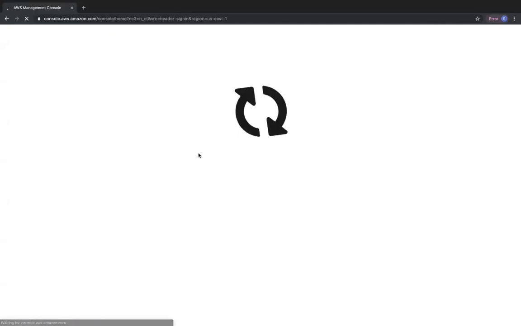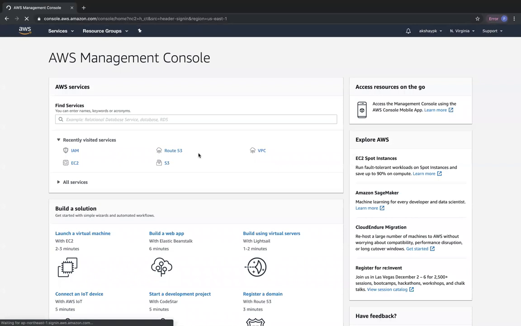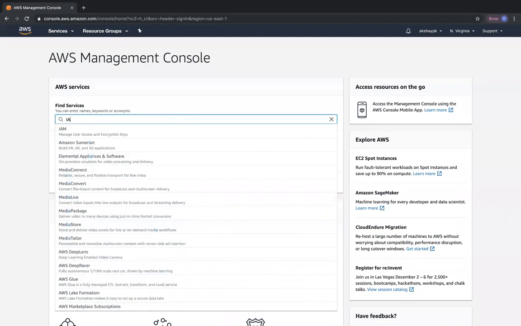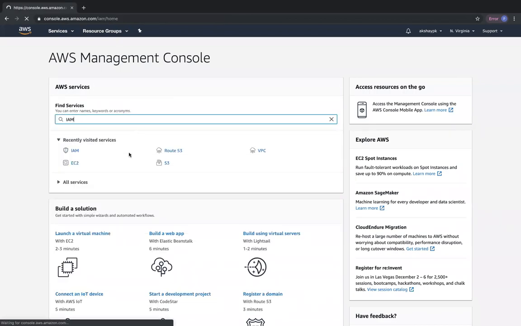So you can see over here, I logged in as a root user with email ID and password. So I have administrator access. I'm the person who bought this account. I'm the person who created this account. So I'll have administrator access to this account. That's how we have to remember that. So now I'm going to go ahead and look at IAM.